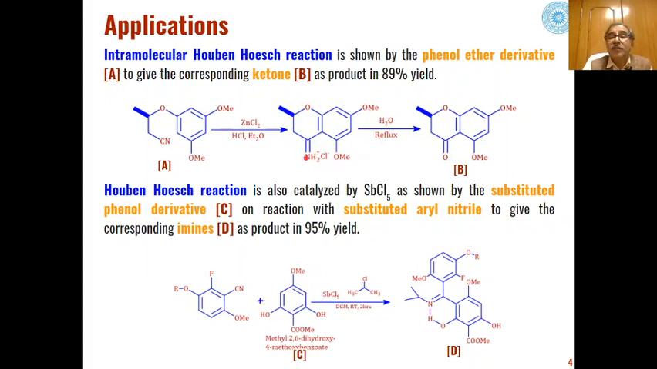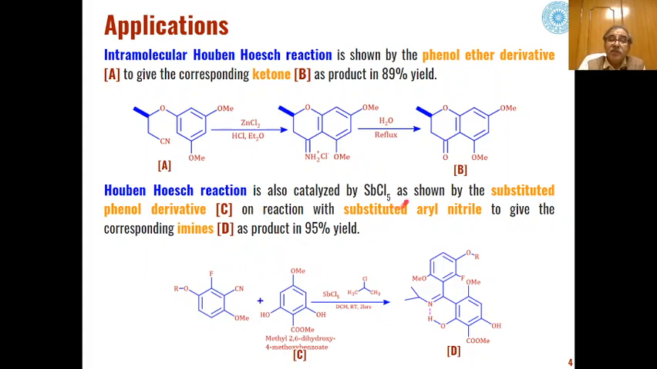And this intermediate, as you have seen in the mechanism, on hydrolysis will undergo addition to this carbon nitrogen bond with the elimination of ammonia and HCl. We will get ketones as the product, and the products are formed in a very good yield, that is 89% conversion of this nitrile to ketone can take place under these conditions.